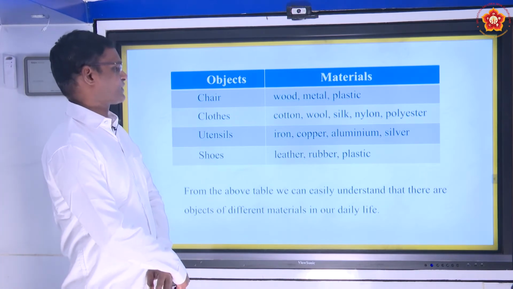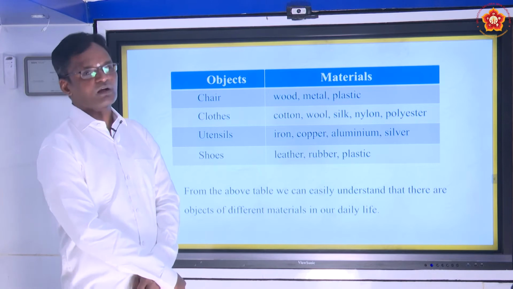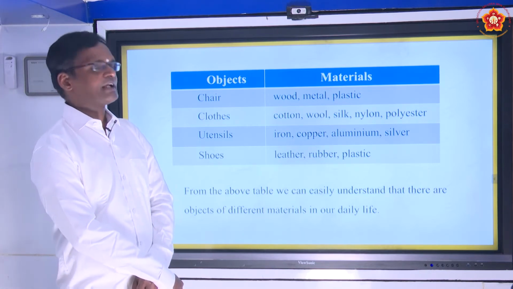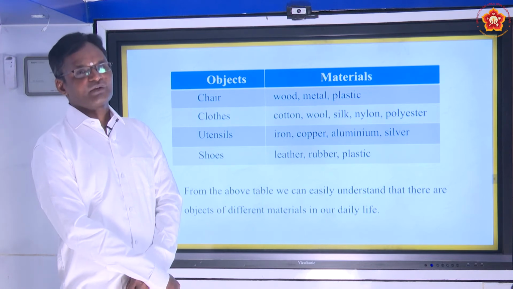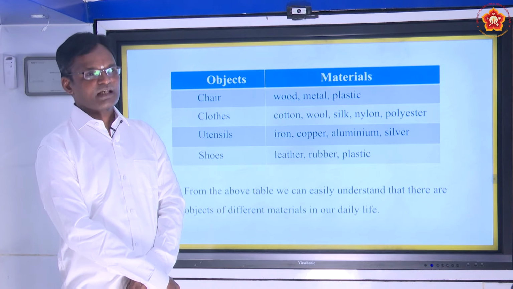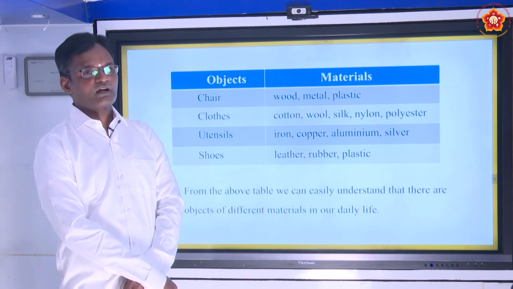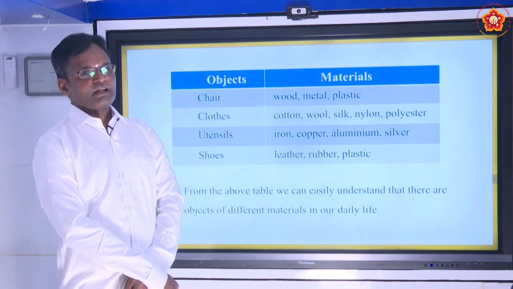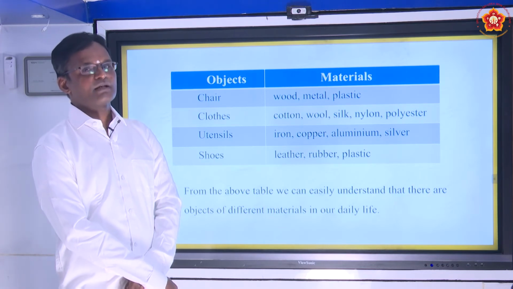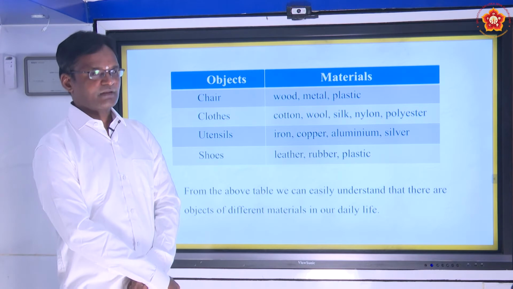Even you can take clothes made up of cotton, wool, silk, nylon. Even you can take utensils. Utensils in the sense it may be of any type. It may be for cooking purpose or for any purpose. If you take utensils, they are made up of iron, copper, silver, etc.